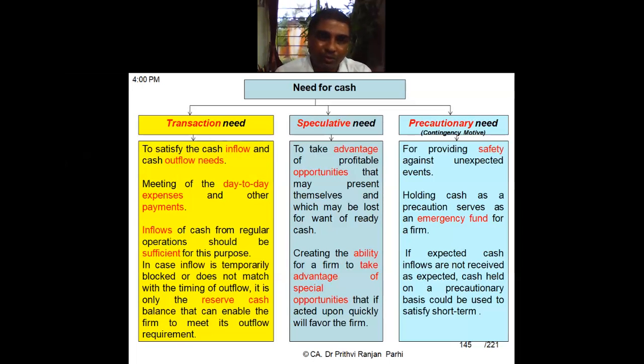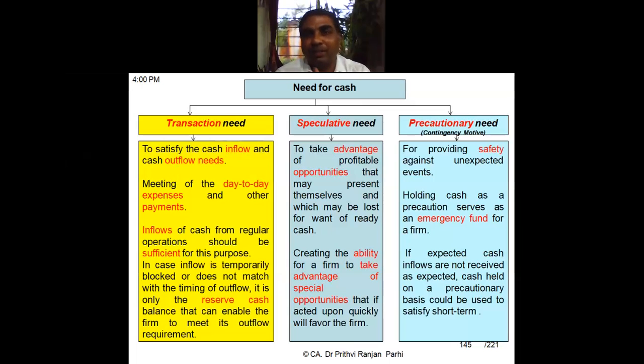Like you and I, whenever we go out, we keep some cash in our pocket because there is some kind of transaction need. We may get some money, and we have to spend some money also. To satisfy that cash inflow and cash outflow needs, cash balance is maintained. To meet the day-to-day expenses and other payments, this cash balance is maintained. Inflows of cash for regular operations should be sufficient for that purpose. If there is a regular transactional need, there should be sufficient inflow on a daily basis also.